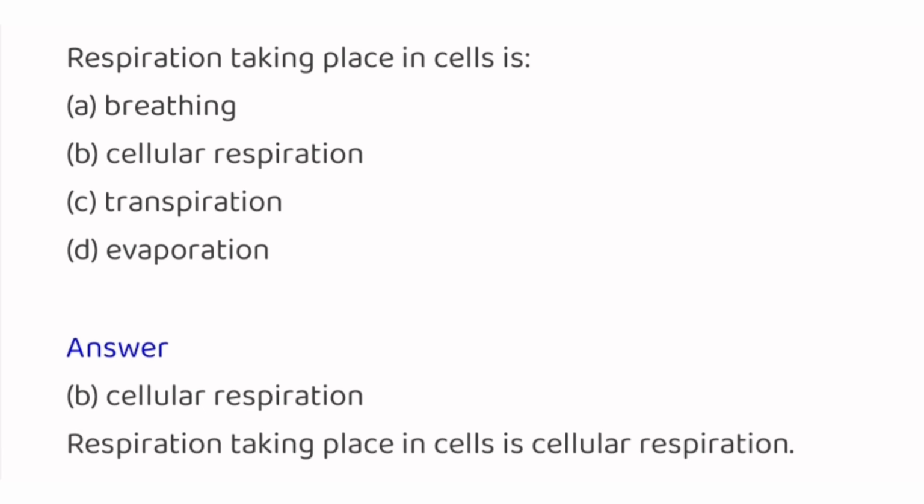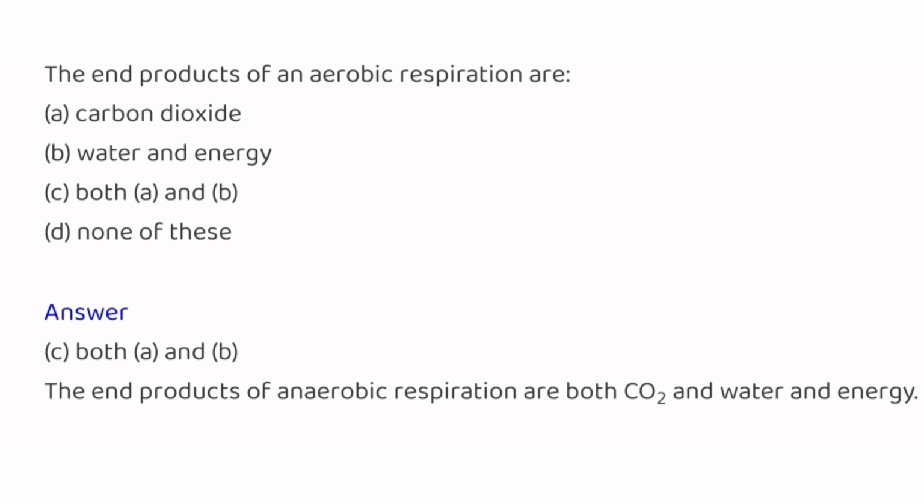Respiration taking place in cells is breathing, cellular respiration, transpiration, evaporation. And the answer is cellular respiration. Respiration taking place in cells is cellular respiration. The end products of aerobic respiration are carbon dioxide, water and energy, both A and B, none of this. And the answer is both A and B. The end products of aerobic respiration are carbon dioxide, water and energy.